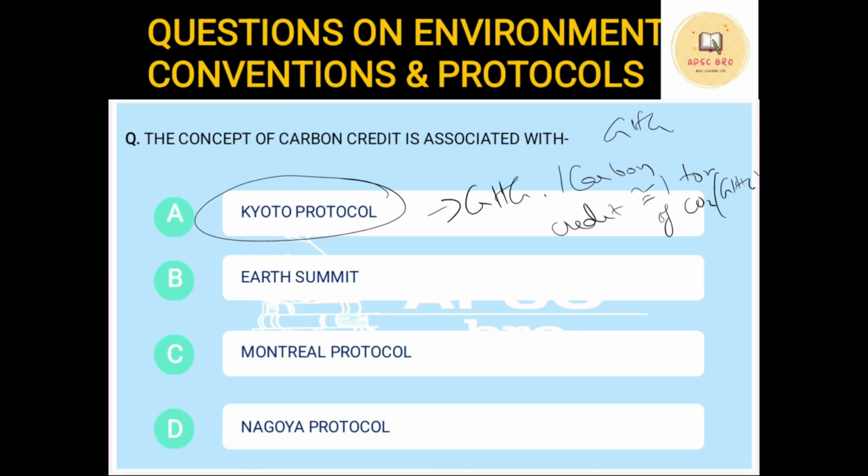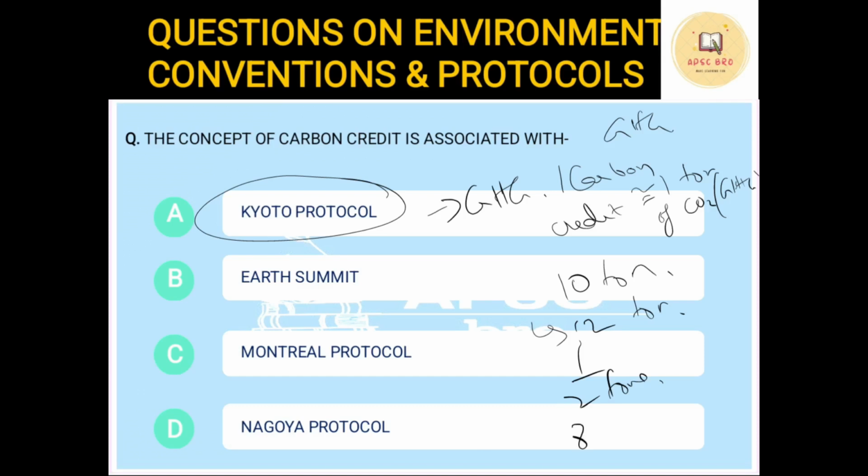If 10 carbon credits are given to India, that means India can only produce 10 tons of CO2 in the next period of time. Okay, this is the carbon credit system. Suppose India got the permission for 10 tons, but it emits 12 tons of greenhouse gas. In that case, in the next period, it will be penalized by 2 tons. That means in the next period, it can only emit 8 tons.